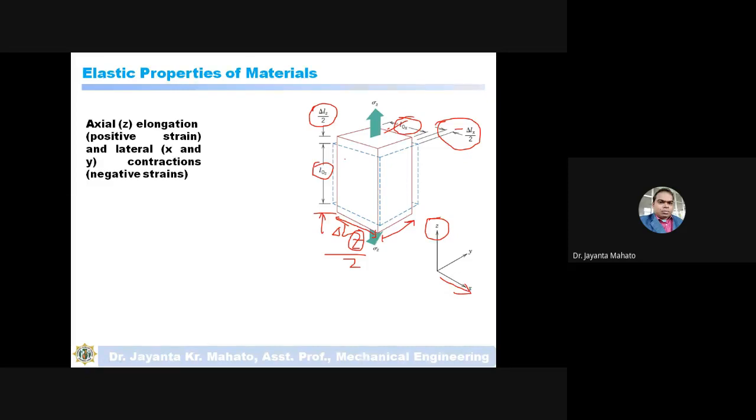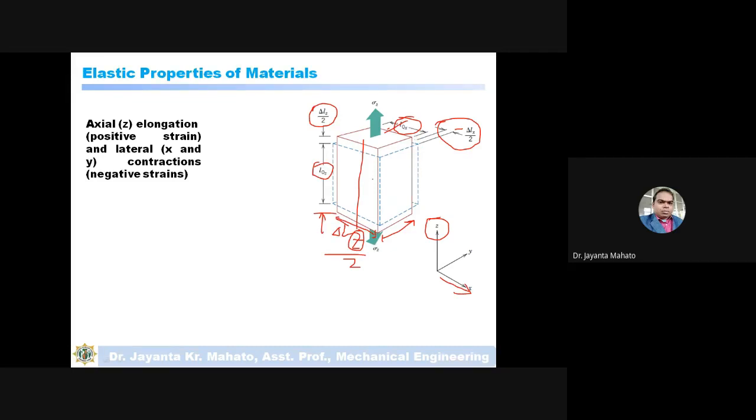So this is the axial elongation and lateral contraction, means axial elongation is elongation along this axis, and lateral contraction is the contraction perpendicular to this axis.